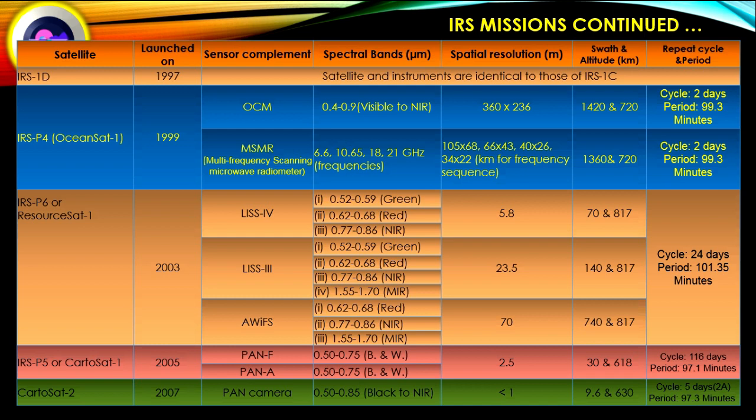In case of IRS-P5 or Cartosat, it is launched in 2005. It has 2 sensor complement, PAN-F and PAN-A.